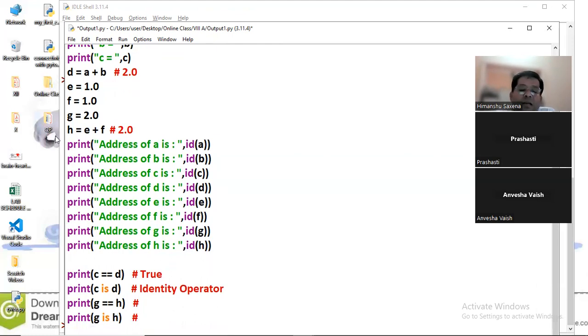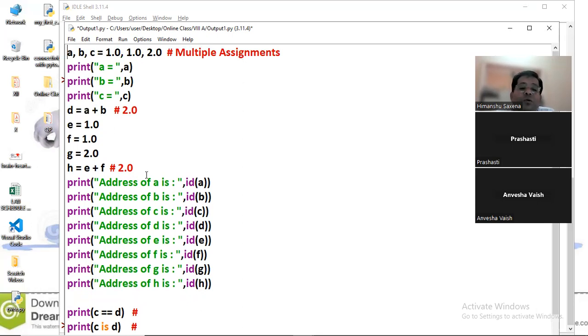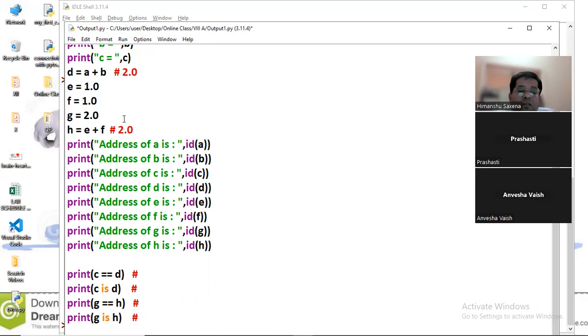Now see, c is equal to d. We have to check the answer here. We are writing the answers first, then we will check them against the output screen. So c is equal to d. Now c is 2.0 and d is 2.0. So yes, both are equal, which means the answer should come true, because both the values are same. But are they sharing the same memory location? We have to check it.